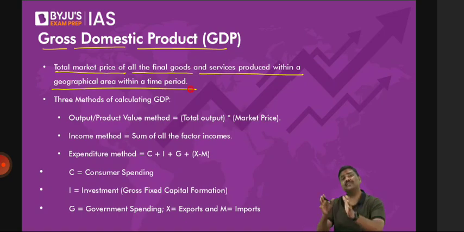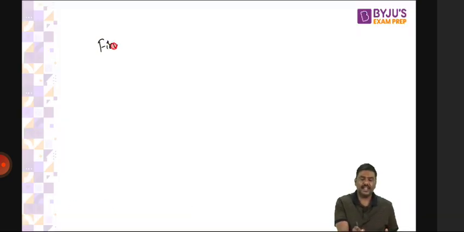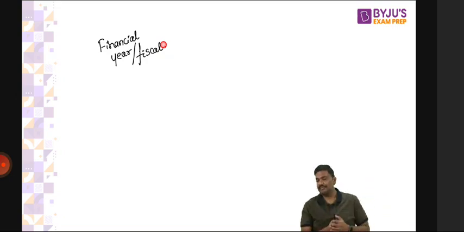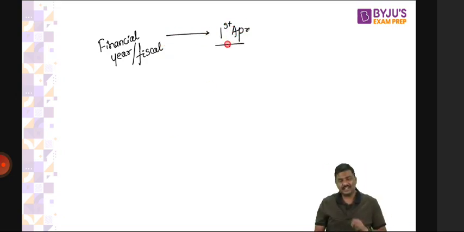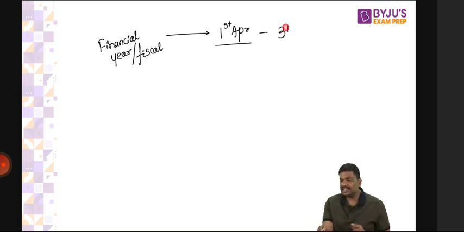Remember this, there's a concept of financial year. They will use the term financial year, or else they will also use a short form of this, fiscal. Now what is this idea of a financial year or fiscal? It will start on the 1st of April and will go until 31st March. Simple, understand this? Again, don't get into the philosophy, don't do a PhD here.